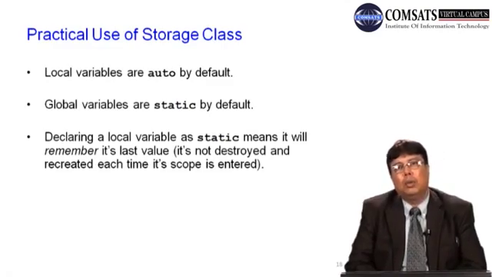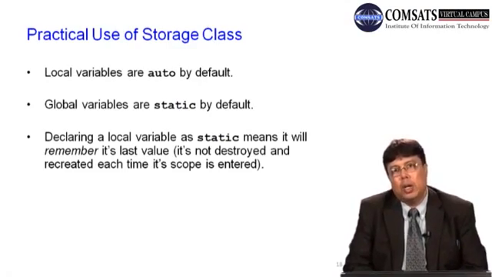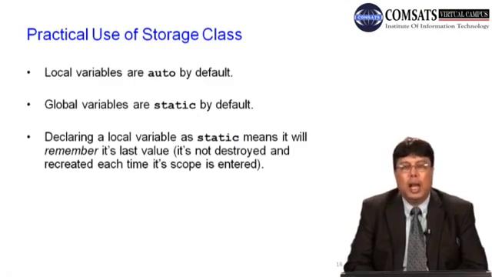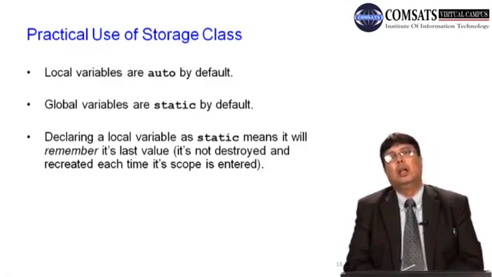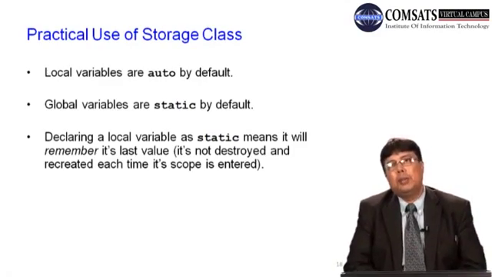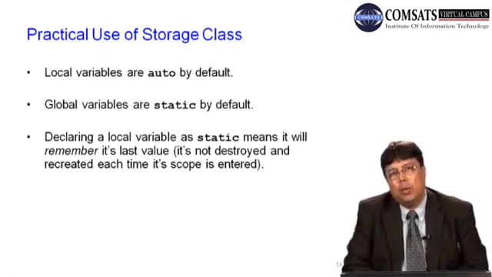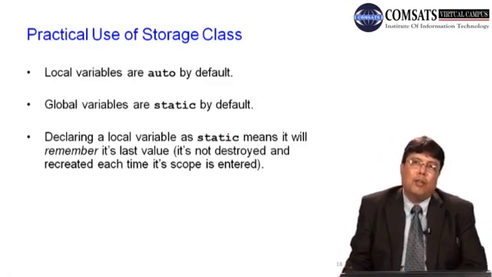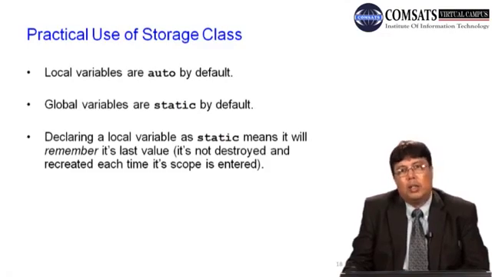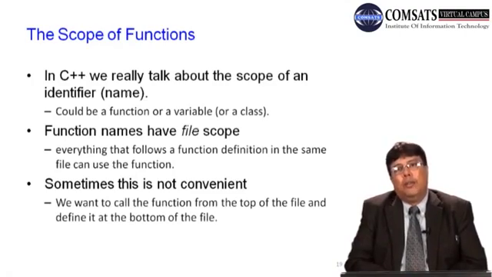यानी कि आपने एक ऐसे वेरिएबल को स्टैटिक डिक्लेयर कर दिया so that कि आप चाहते हैं कि उसके डेटा के कंटेंट should be remembered throughout the execution of the program, that it's not destroyed and recreated each time its scope is entered. यानी कि each time इसकी विजिबिलिटी जब होगी तो इसको रिक्रिएट नहीं किया जाएगा और इसके कंटेंट्स जो है वो चेंज नहीं होंगे. Okay, so since its life is there, every time it is made visible the content should remain there. ये तो था स्कोप ऑफ द वेरिएबल्स.